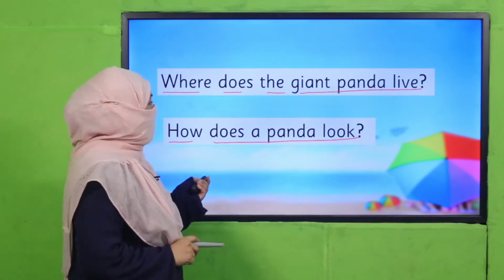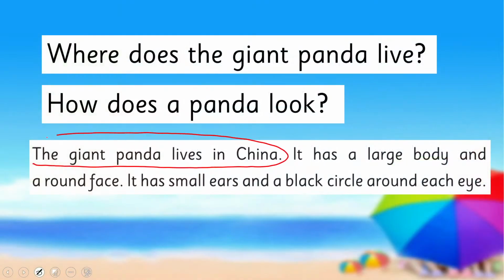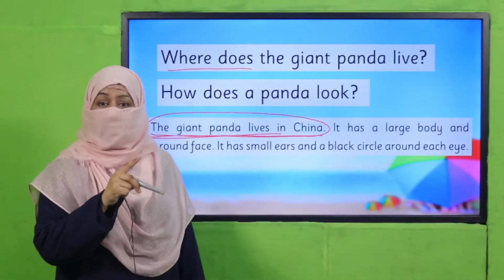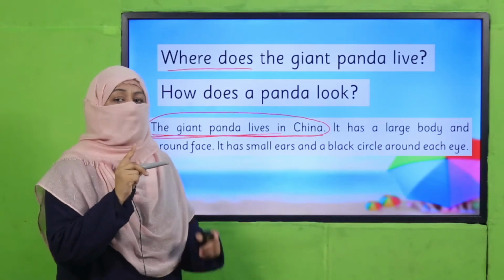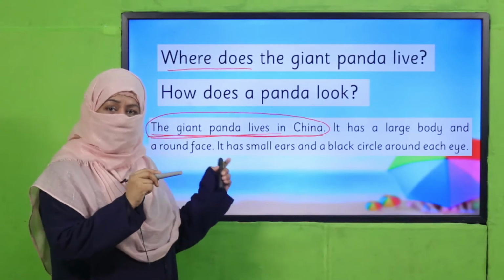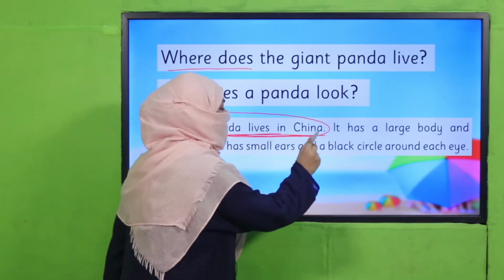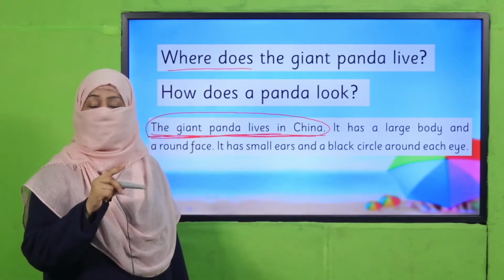Yes, my dear students, I hope you answered it. The giant panda lives in China. This is, where does it live? It lives in China. So beta, such type of information which is true and we cannot change it is called a fact. So what fact are we getting from this story? The first sentence, the giant panda lives in China, is a fact.